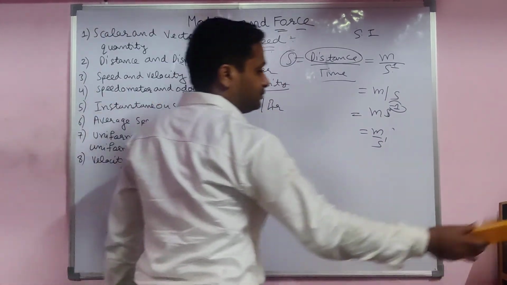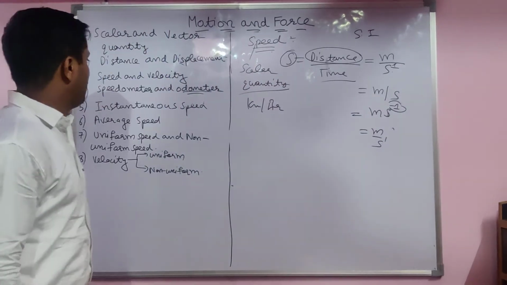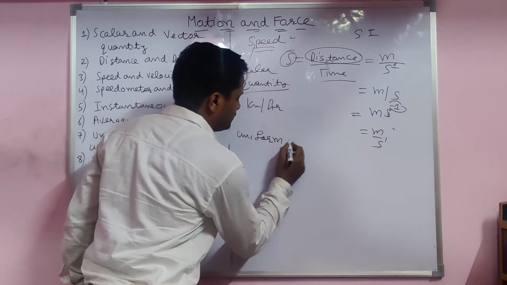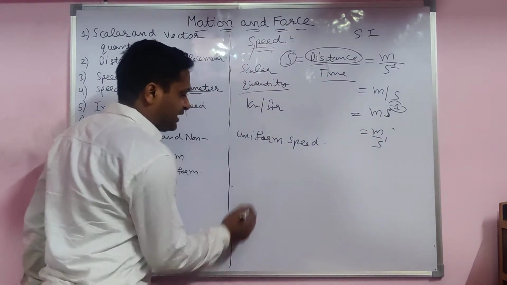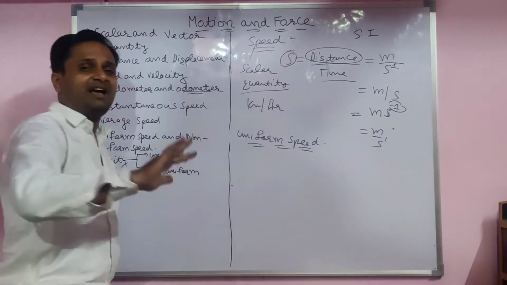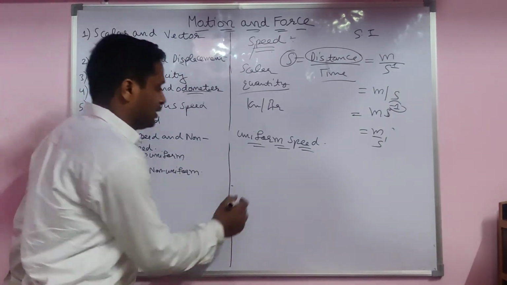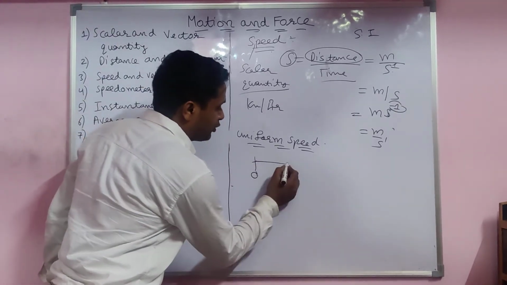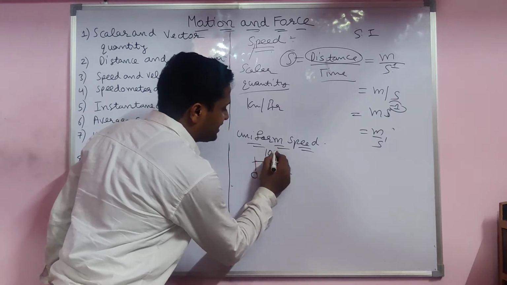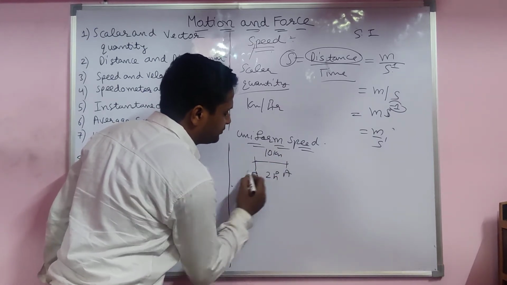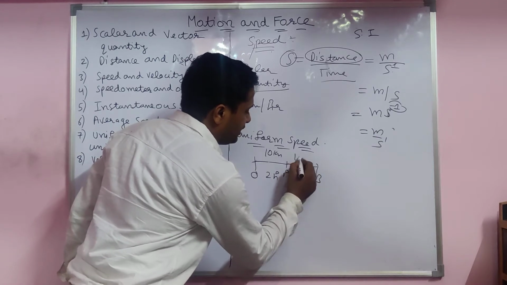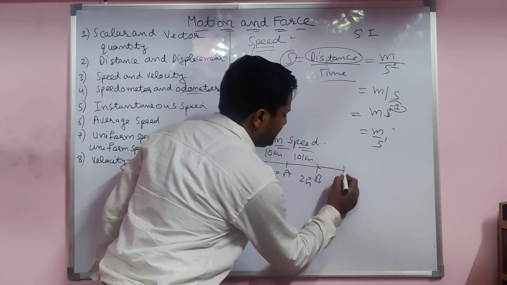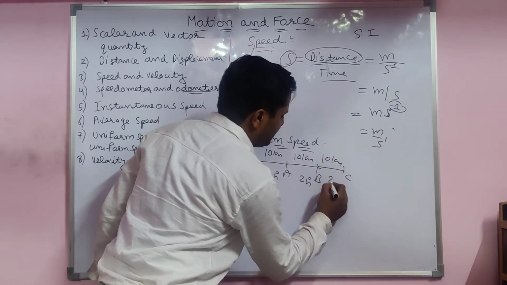Different types of speed. First of all we have to discuss uniform speed. Uniform means equal, everywhere the same speed. For example, the starting point of the car is the origin. It goes from O to A, 10 kilometer in 2 hours. Again from A to B, 10 kilometer in again 2 hours. Again to C, 10 kilometer in 2 hours.